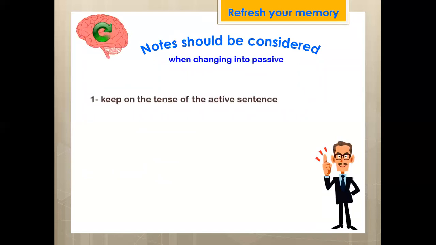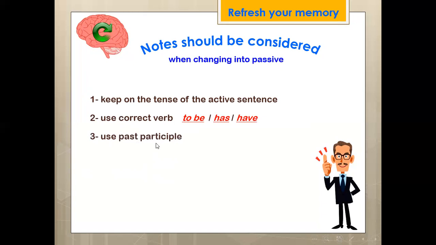When changing into passive, keep the tense of the active sentence. Use the same tense, but with its correction, or transfer the same tense from active to passive. Use the correct verb, verb to be, have, has, and so on. Use past participle.